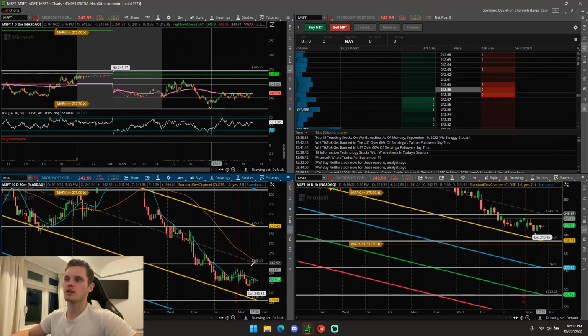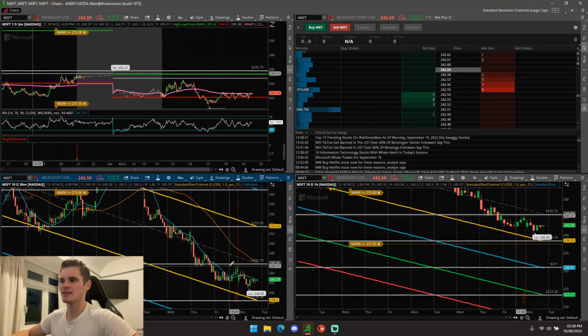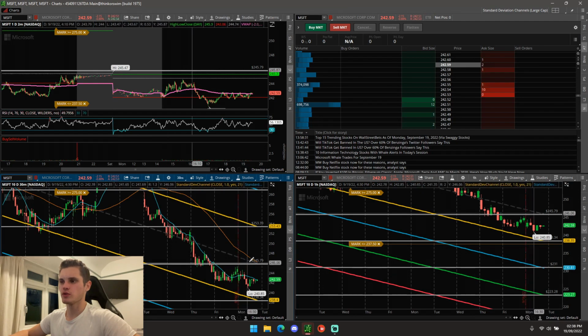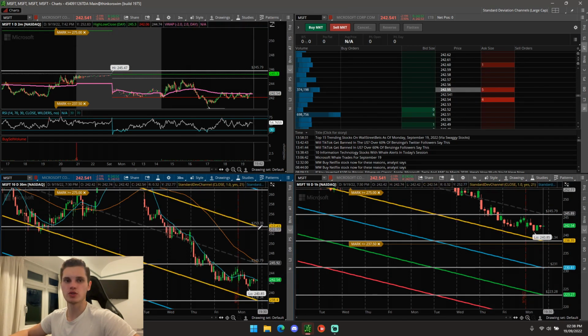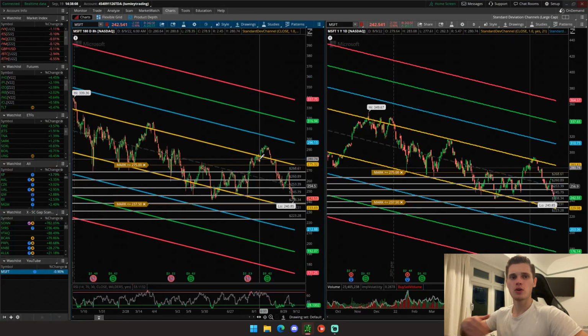Now the same thing to the upside. If you think we're going to break up, or you're looking to play this long bias, you want to see a break above 245, a comeback to retest it, and as long as that level holds, then we can expect a move to 256. Now, onto the longer term targets.